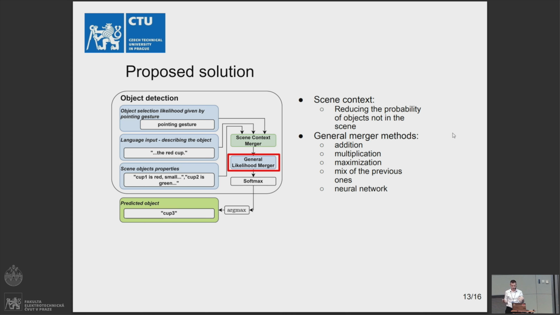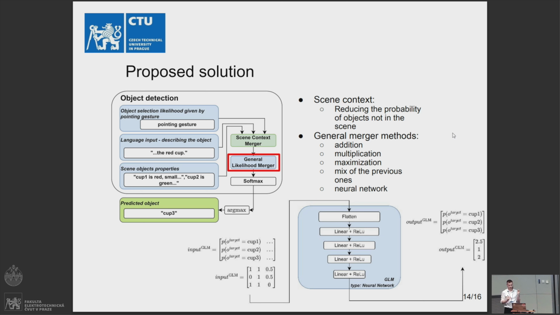You can see an example here where from the scene context merger we get a matrix of our probabilities of selecting the cups, and after the neural network we get just one vector which is telling us with the highest probability which cup should be selected.